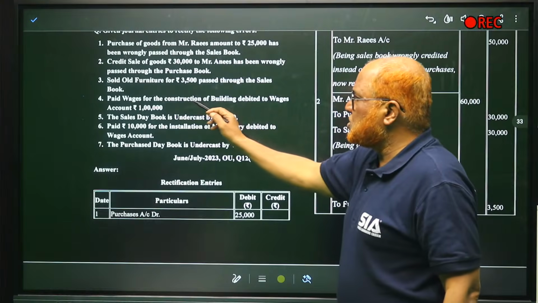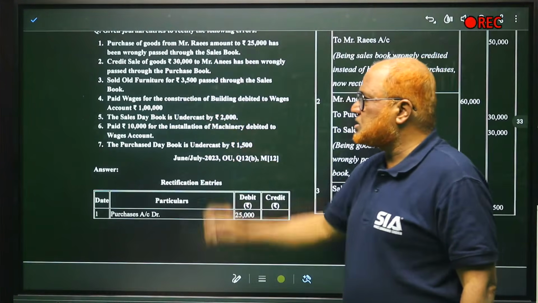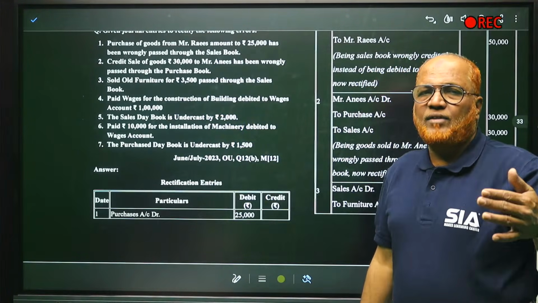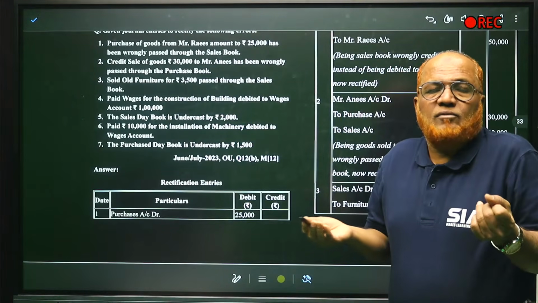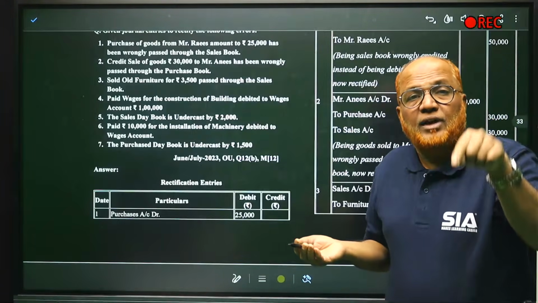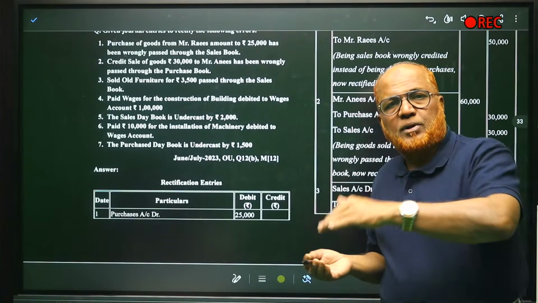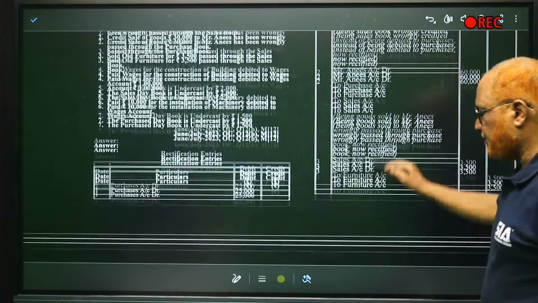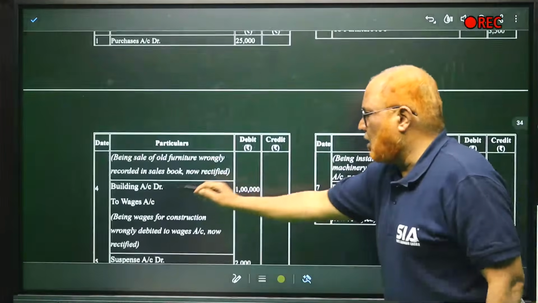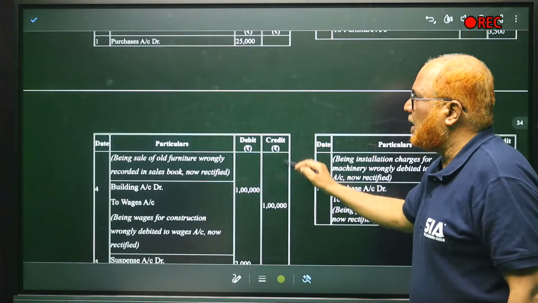Then paid wages for the construction of building debited to wages account. When we pay the wages for constructing the building, building account should be debited. But they have not debited building, they have debited wages. So we will credit wages. Building account debit, wages account credit, 1 lakh.